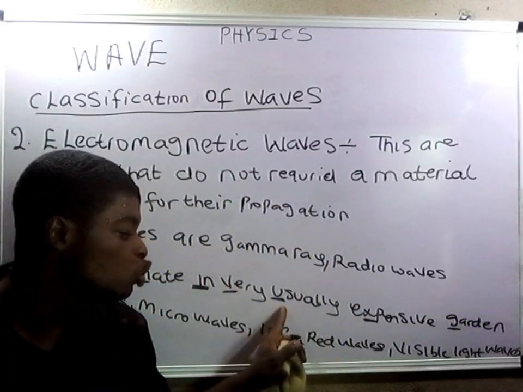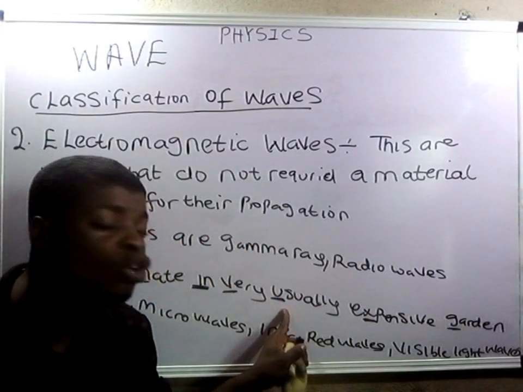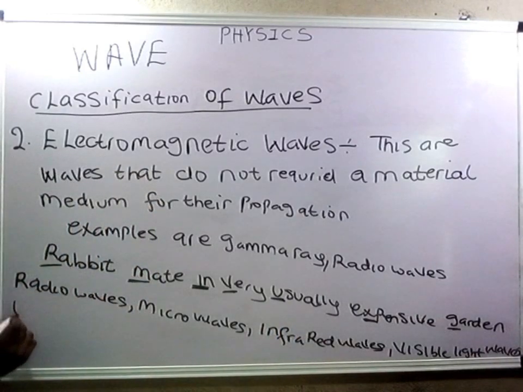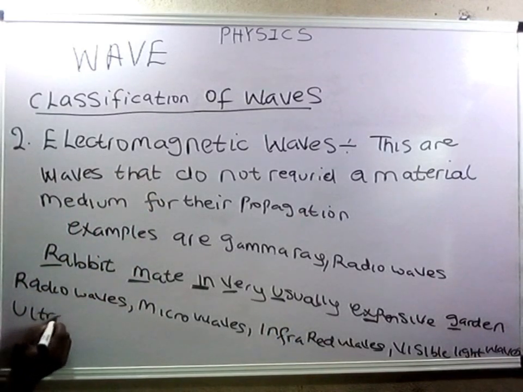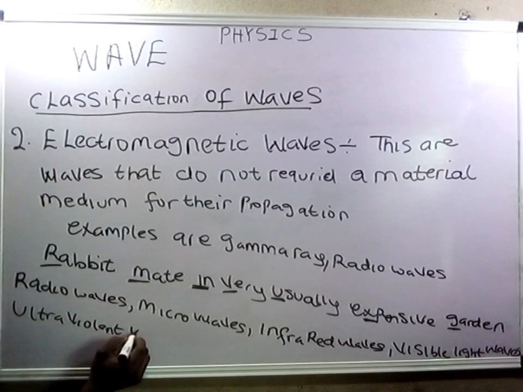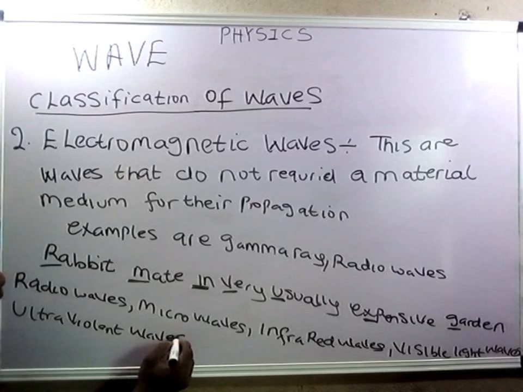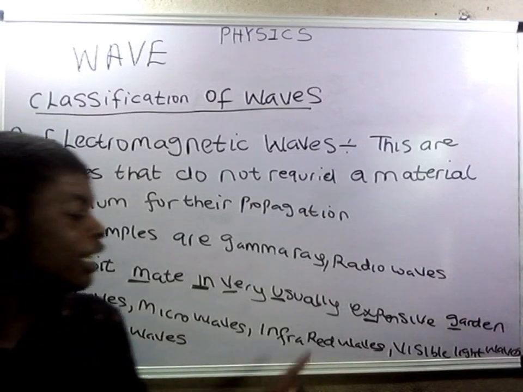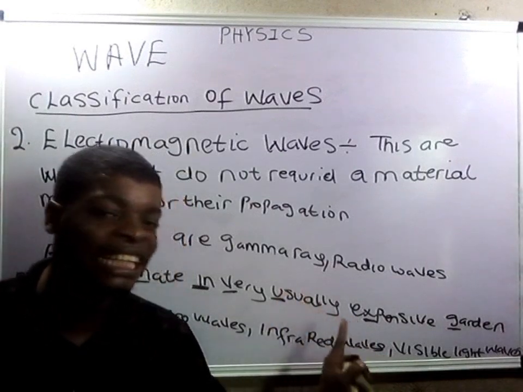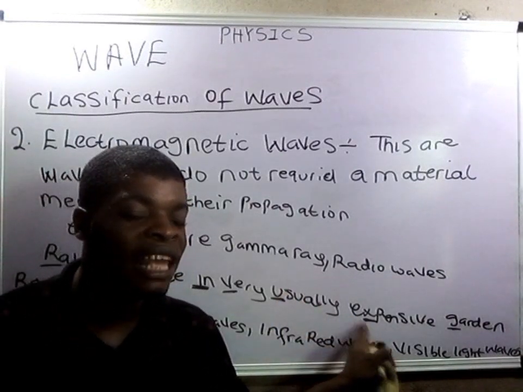Then for this Unusual, which is U here, U stands for ultraviolet. So ultraviolet waves. Then for this Expensive, take the X, not the E. Remember, take the X, not the E. X stands for X-rays.